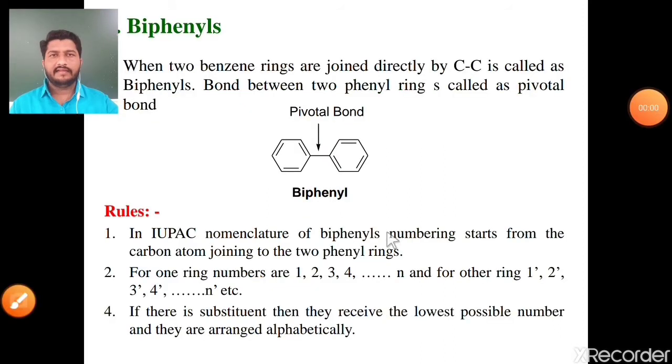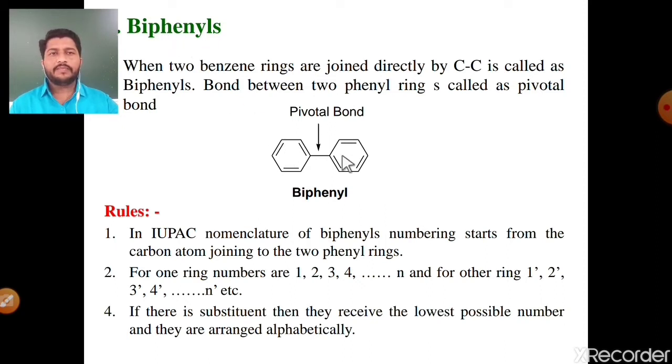Okay, let's see. Number first is the biphenyl molecule. What is meant by a biphenyl molecule? When two benzene rings are joined directly by a carbon-carbon single bond, it is called a biphenyl molecule. And the bond between these two phenyl rings is called the pivotal bond, and 360-degree rotation around this pivotal bond is possible. Friends, we have already studied the rotation of this pivotal bond in the stereochemistry of the biphenyl molecule.